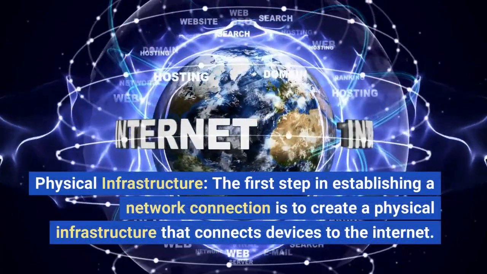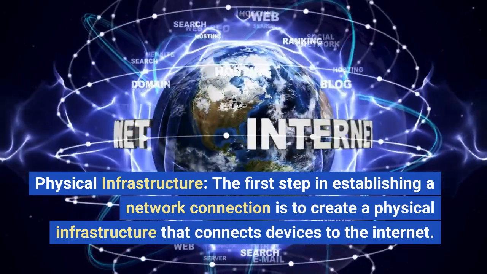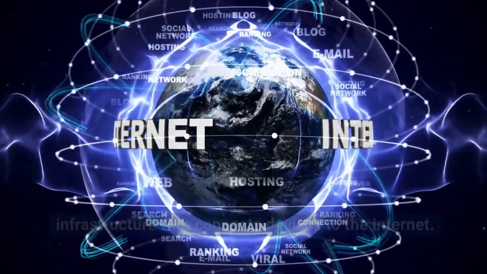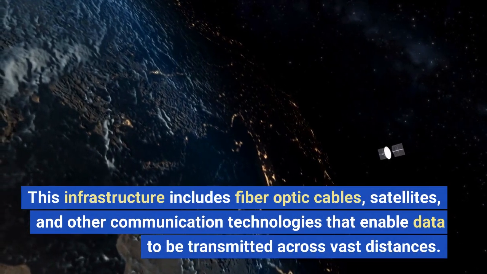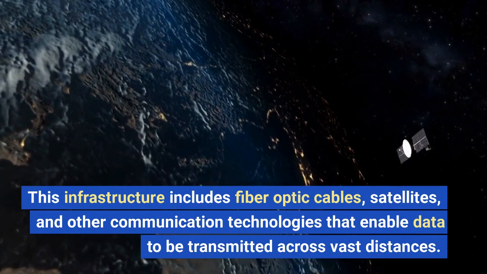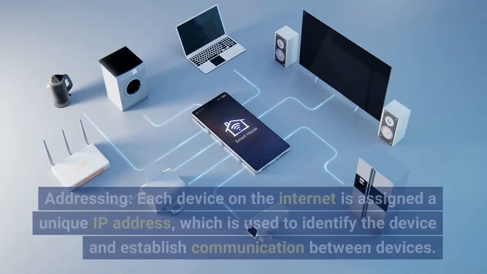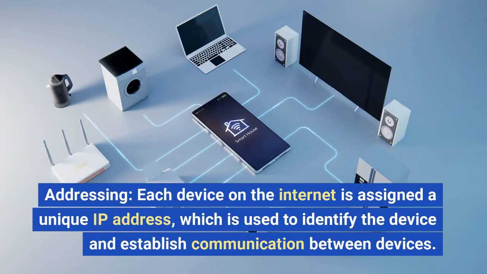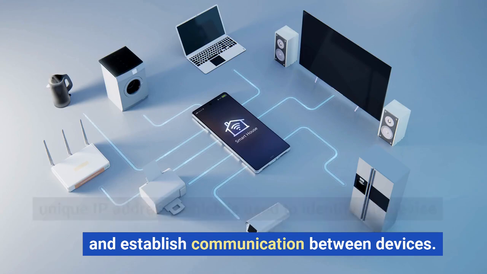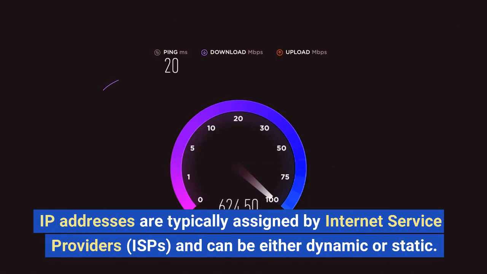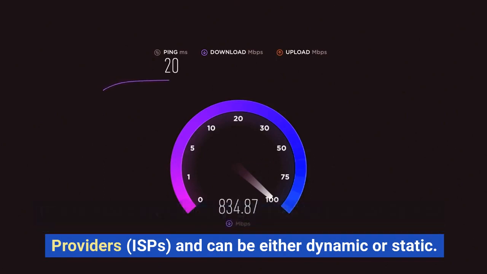Physical infrastructure. The first step in establishing a network connection is to create a physical infrastructure that connects devices to the Internet. This infrastructure includes fiber optic cables, satellites, and other communication technologies that enable data to be transmitted across vast distances. Addressing. Each device on the Internet is assigned a unique IP address, which is used to identify the device and establish communication between devices. IP addresses are typically assigned by Internet Service Providers, ISPs, and can be either dynamic or static.